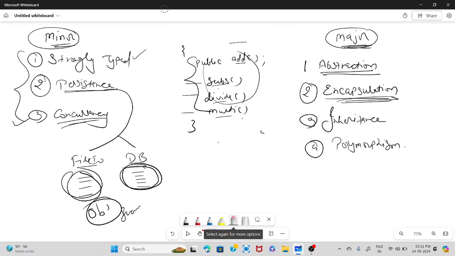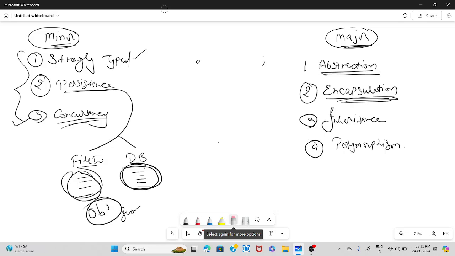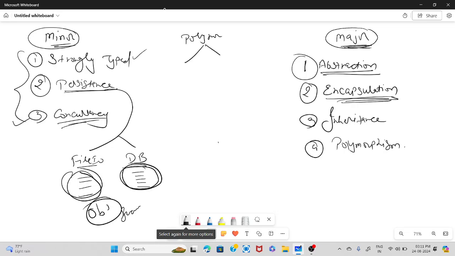Okay. Now the next thing is our last point, that is polymorphism. So polymorphism means a single message having multiple kinds of implementation. Whenever I say polymorphism, there are two types of polymorphism that can be achieved, right?